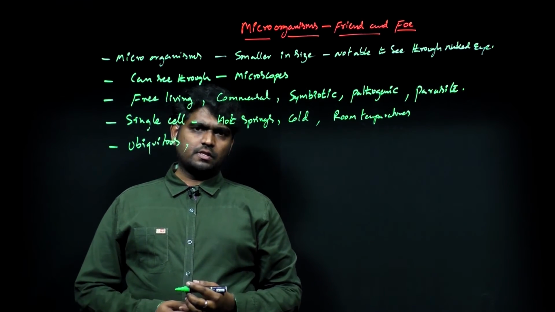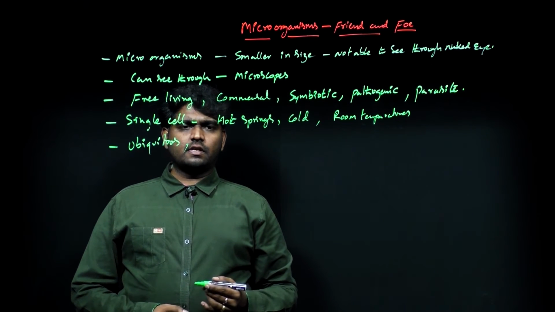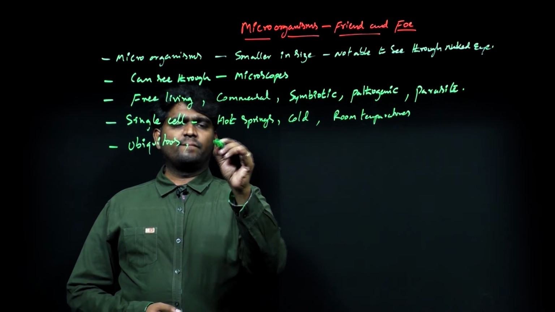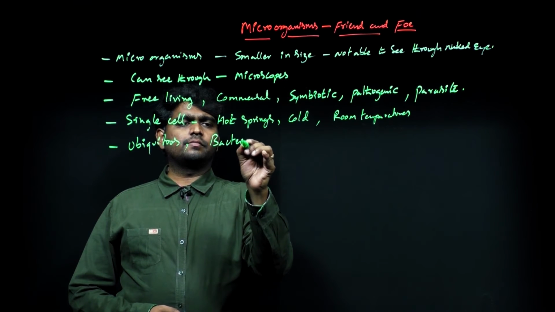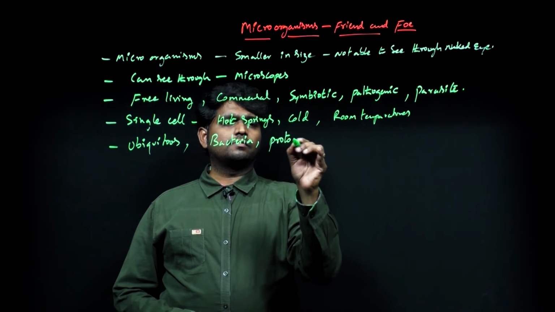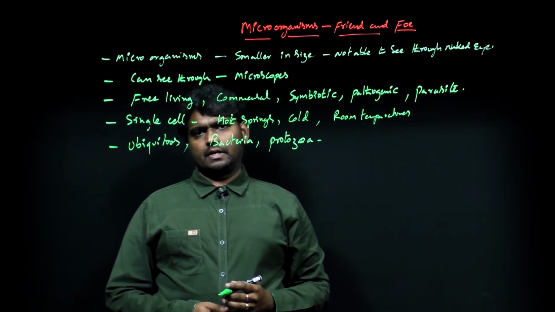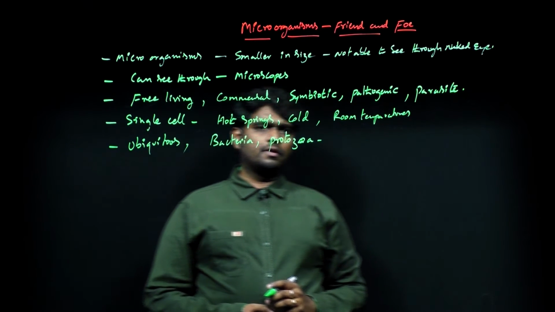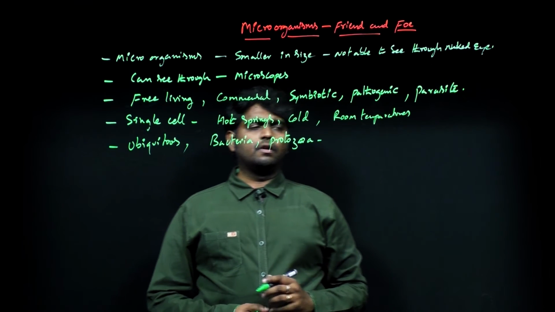The single cell organisms are mostly bacteria and parasites like protozoa. And some organisms are multicellular.